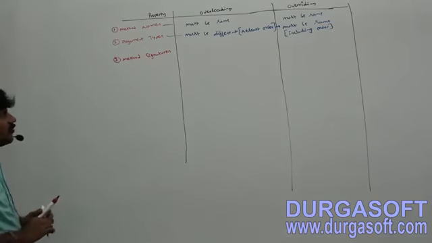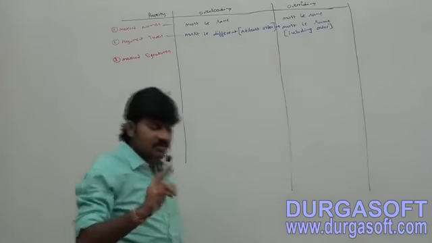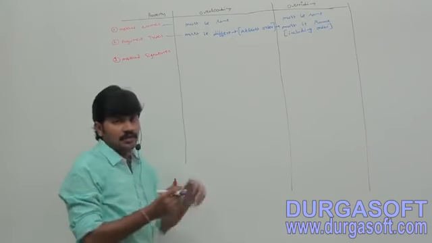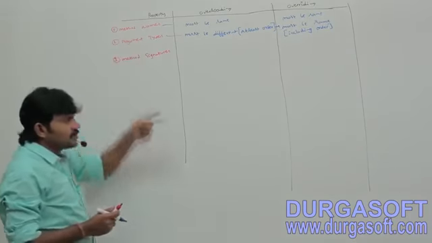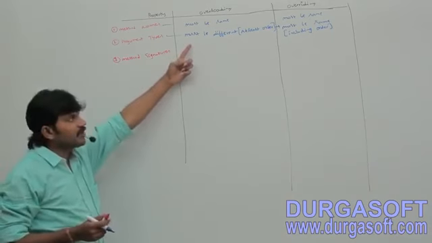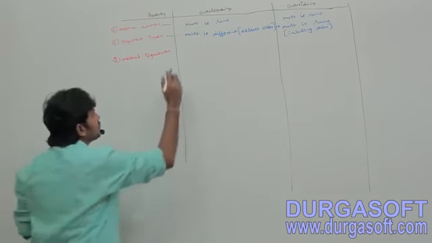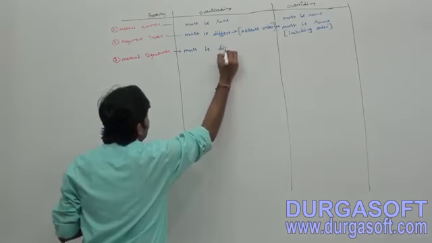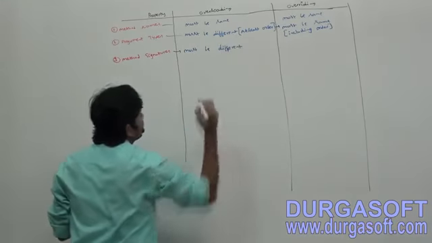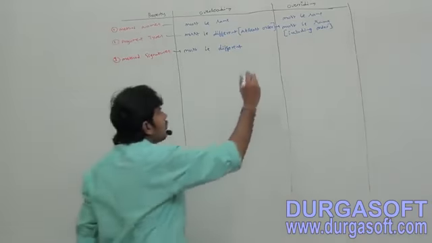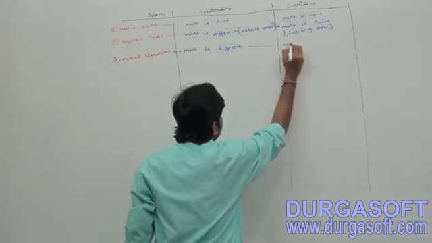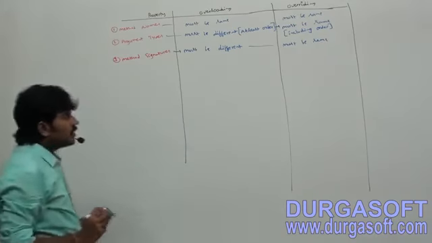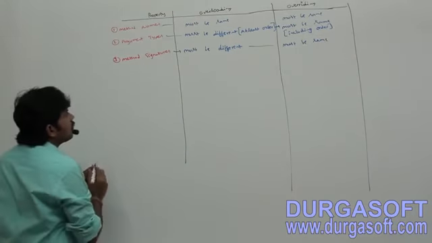Sir, can you tell, in overloading, are the method signatures same or different? Must be different because of different argument types. Method names and argument types together are nothing but the method signature. Because of different argument types, method signatures must be different. But what about overriding? Method signatures must be same.